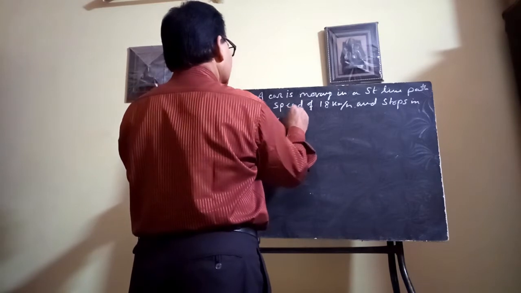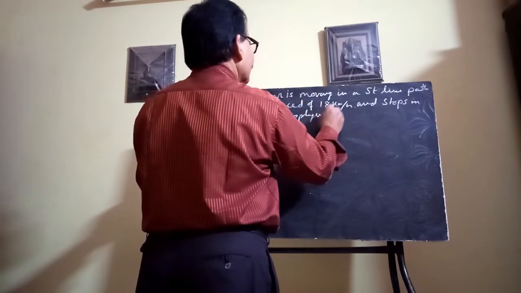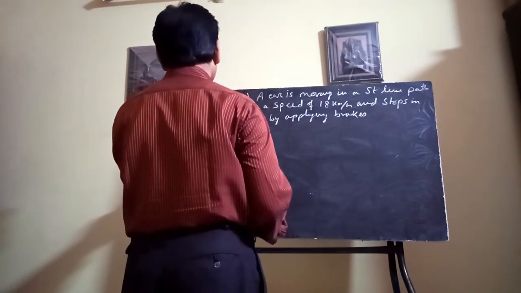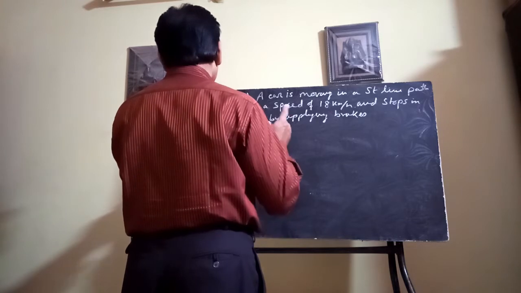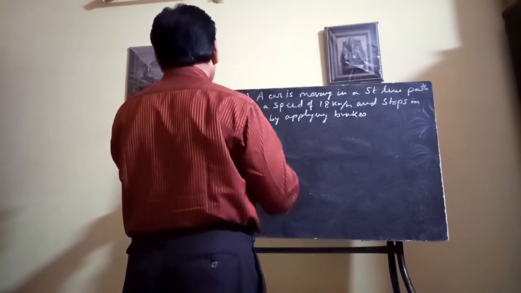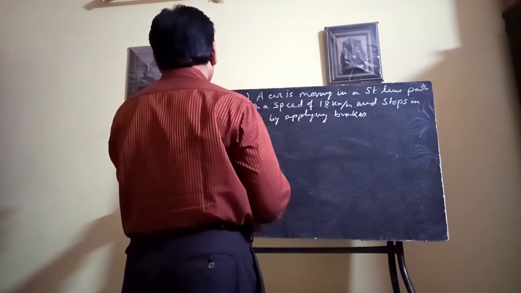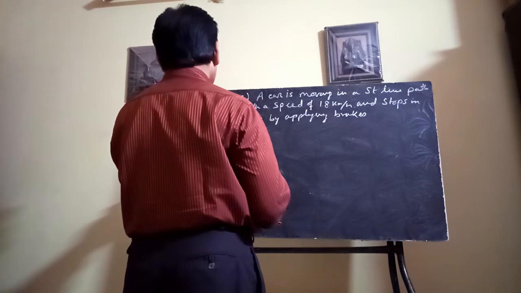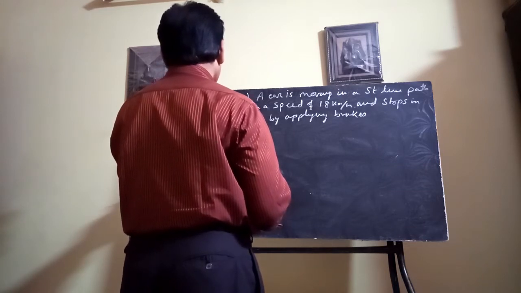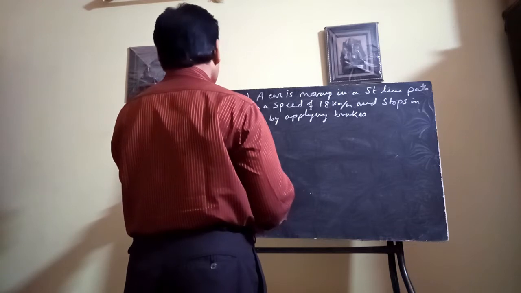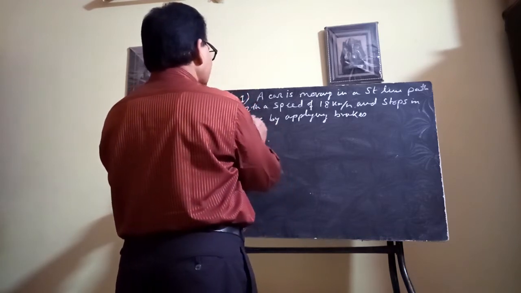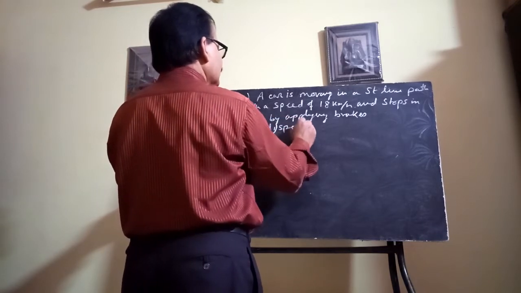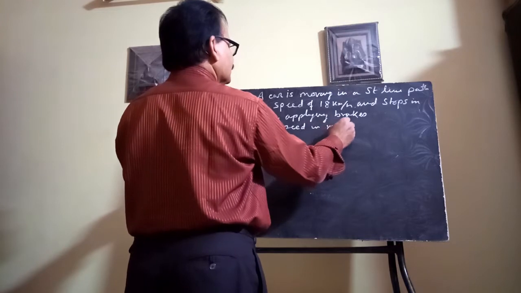By applying brakes, this car stops within 5 seconds. Clear? Now the question: find the speed in meter per second, and also the retardation. Number 1, find the speed in meter per second.